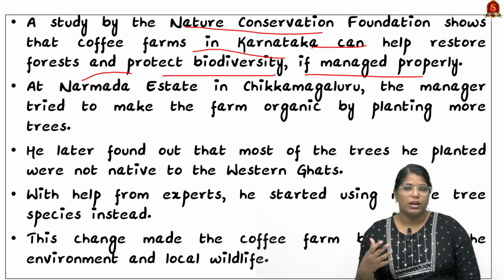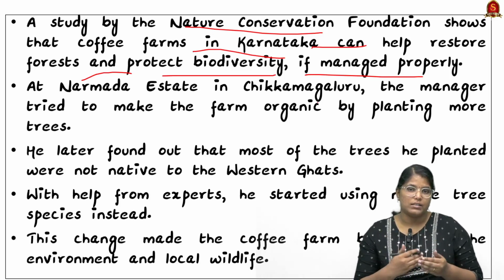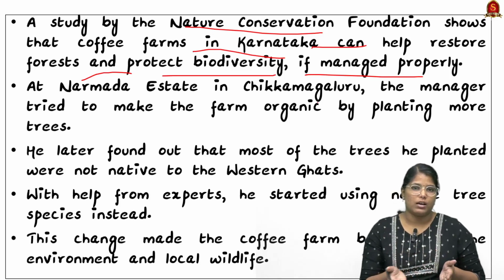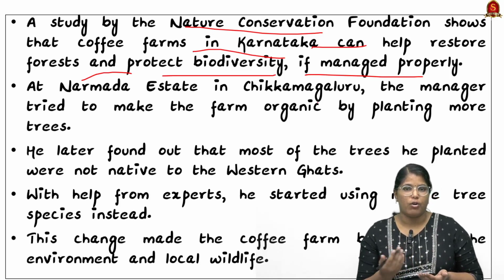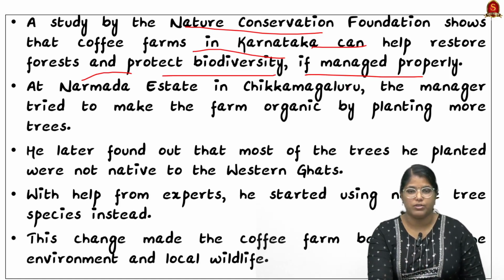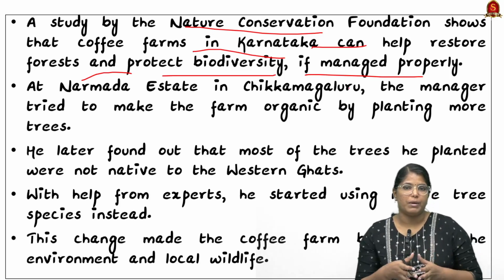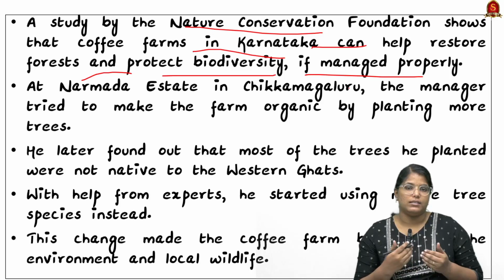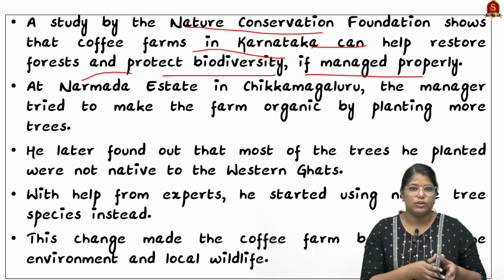Now I am giving all the details of the particular study because you can use it even as a case study in your mains, and you can even use it in your optional papers. So that is why I am giving all the information. This study has been conducted in Narmada Estate, which is in Chikmagaluru. What the farmer has done is he has planted all the seeds that were available in order to encourage agroforestry. We'll see what this agroforestry is in a minute, but now let's stick to the study.